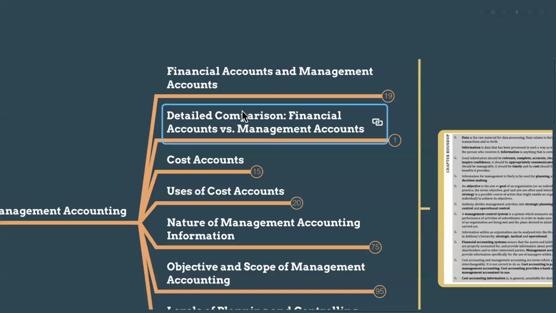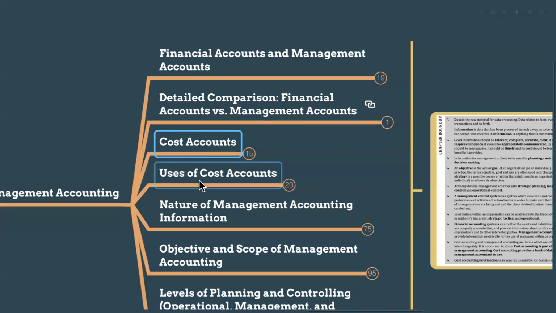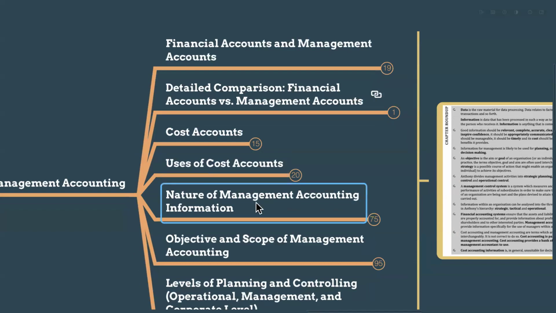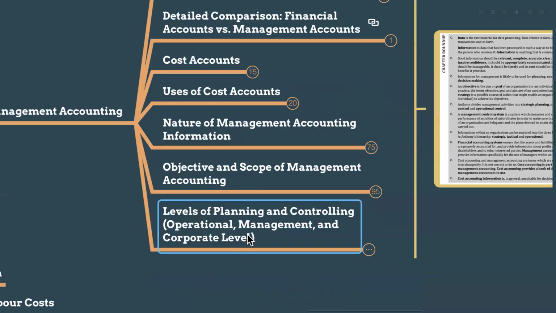So financial accounts and management accounts, and a detailed comparison of financial accounting and management accounting. And we will discuss cost accounts basics, how cost accounts are used, the nature of management accounting information, and the objective and scope of management accounting. And then finally, we will move to levels of planning and control. It means the operational level, management level, and corporate level, and how we are planning and controlling the management accounting parts.